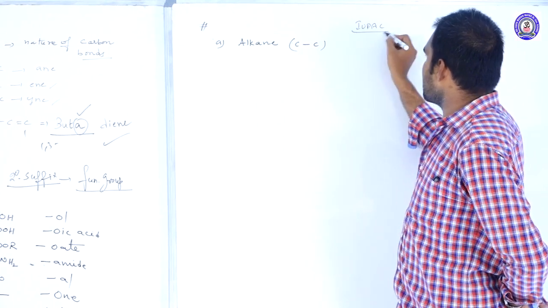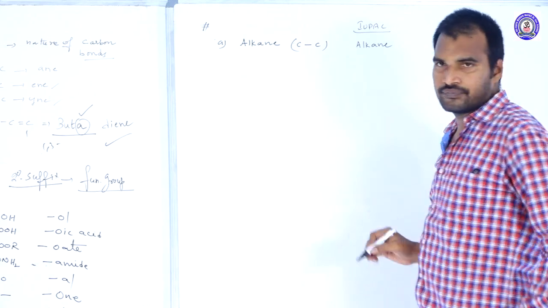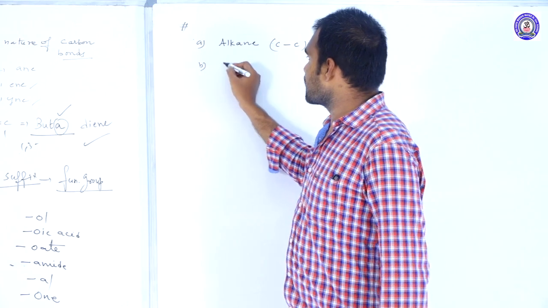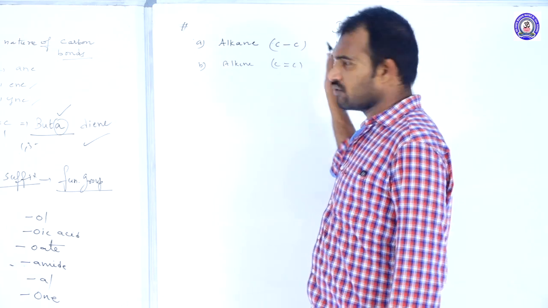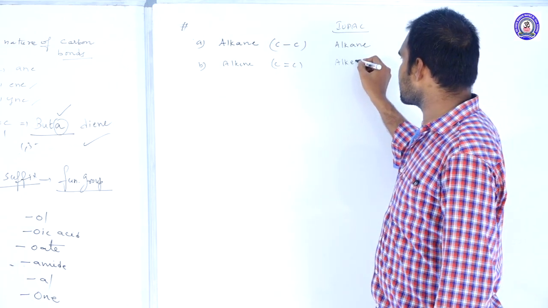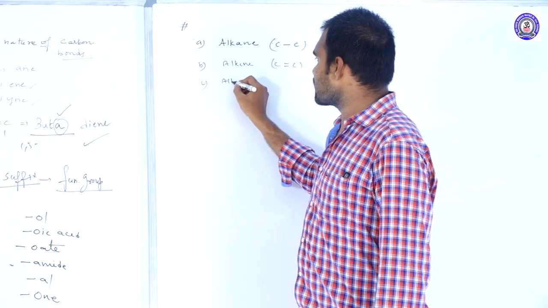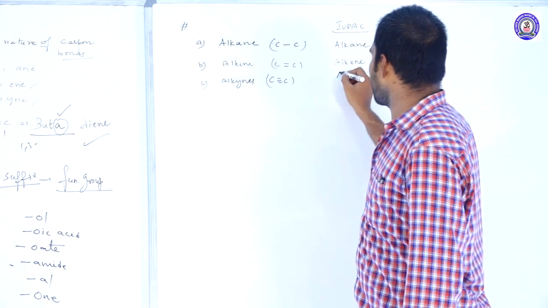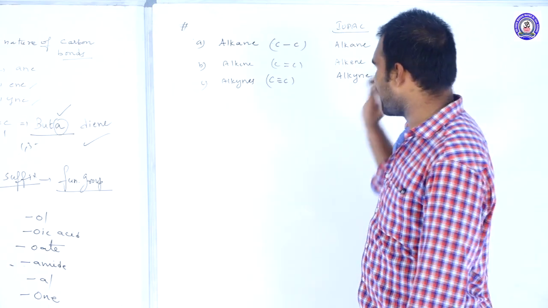And their IUPAC name is also the same, alkane, and there is no common name. Next one, alkene, C double bond C, we call it alkenes. So the IUPAC name is alk plus ene, alkene, no problem. Next one, alkynes, that is C triple bond C, and alkyne is the IUPAC name for this. The first three are common, okay, no problem.